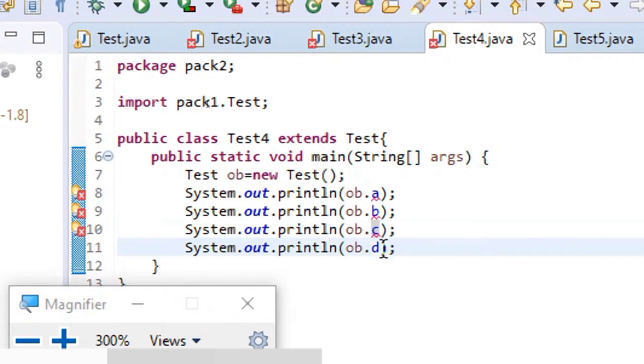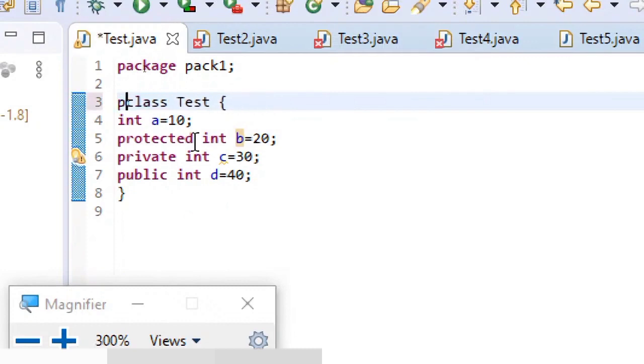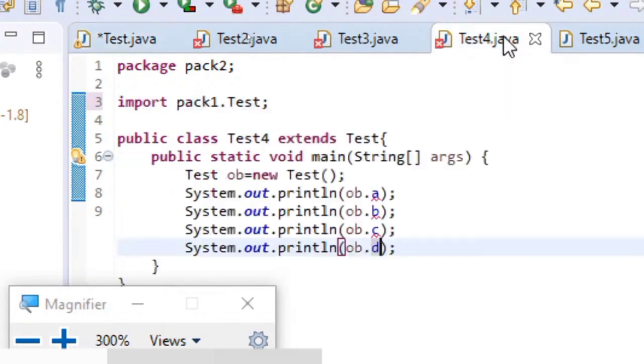And next, coming to D, which is a public variable, which will definitely have its scope outside the package. Now just for your understanding, suppose I remove the access specifier public, you can see even in test4 it is now raising an error. Why?